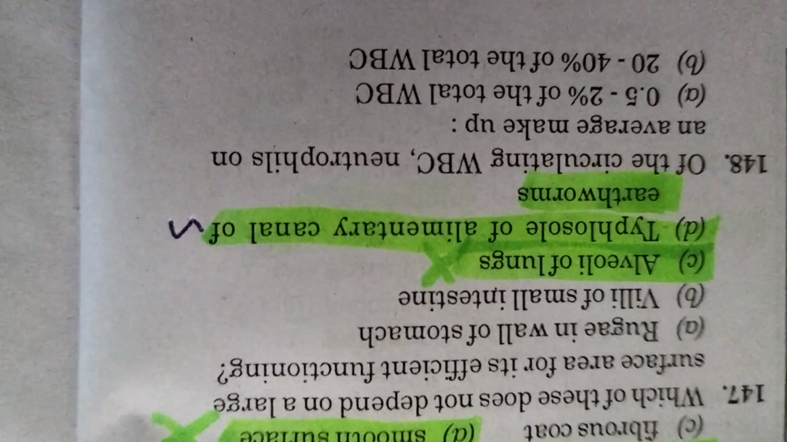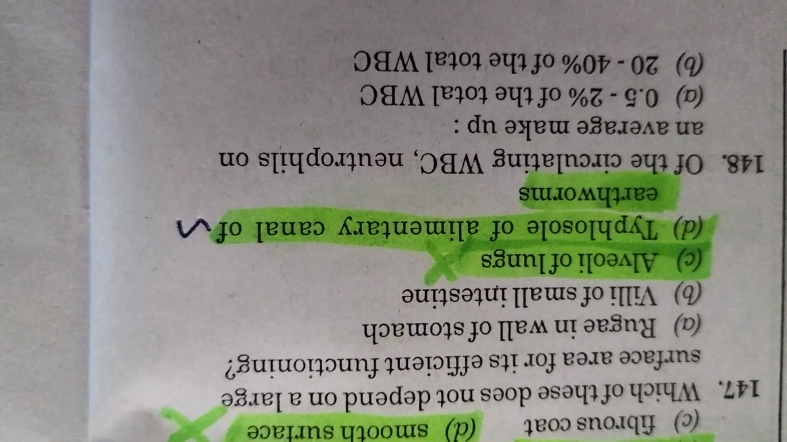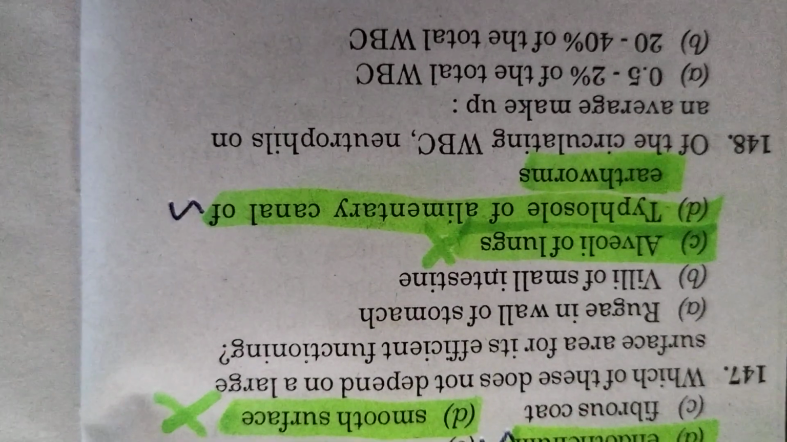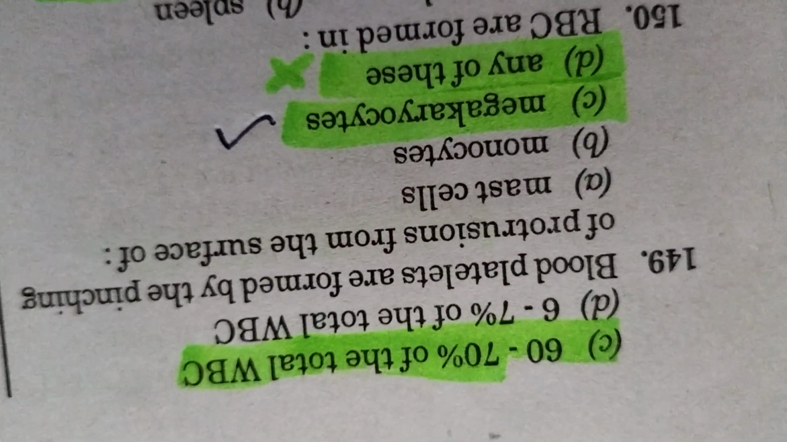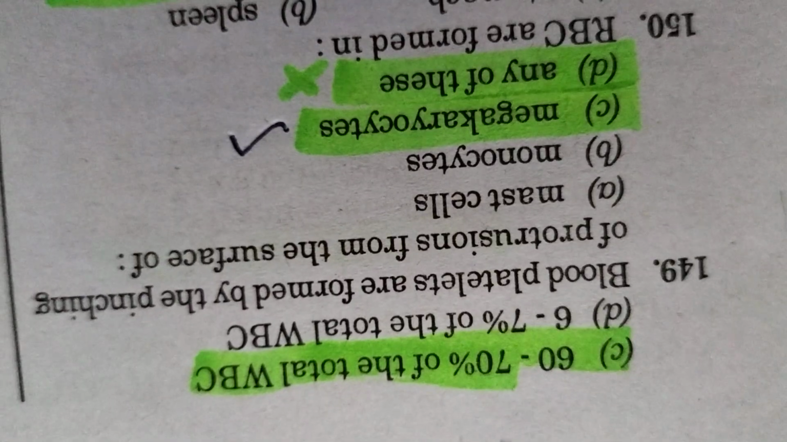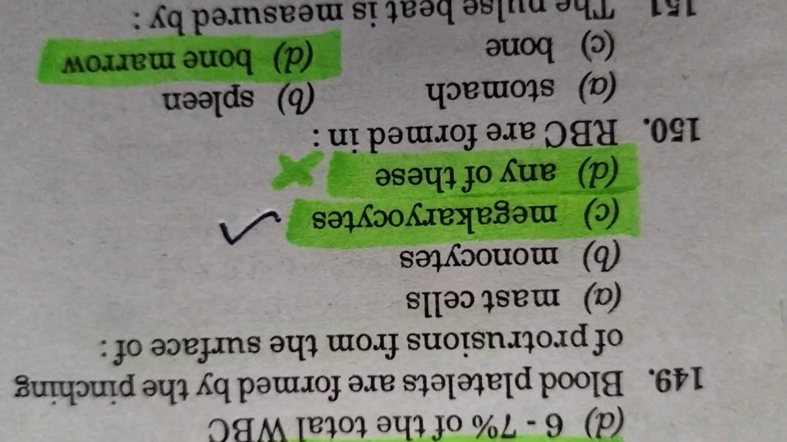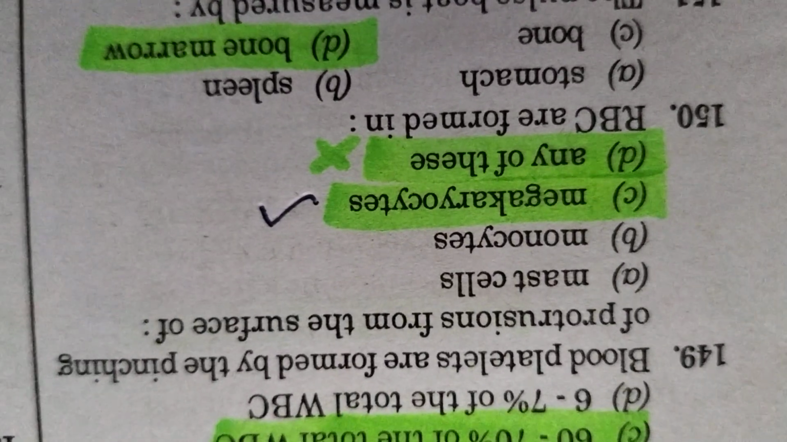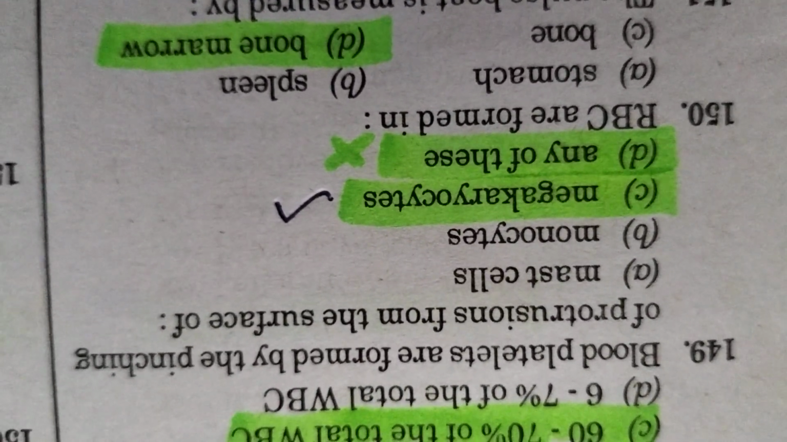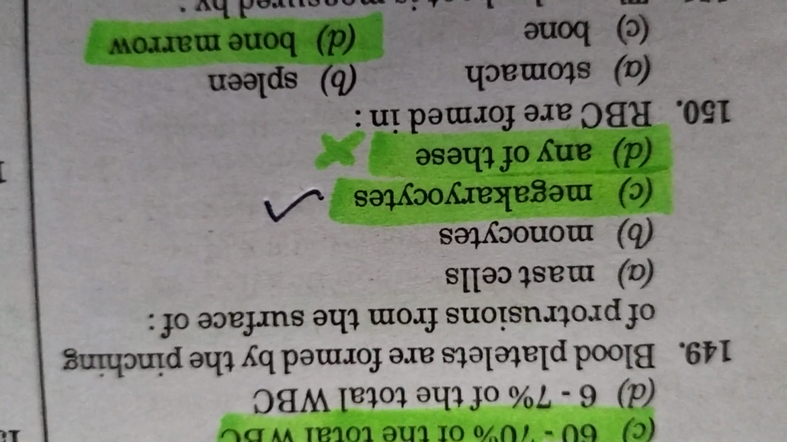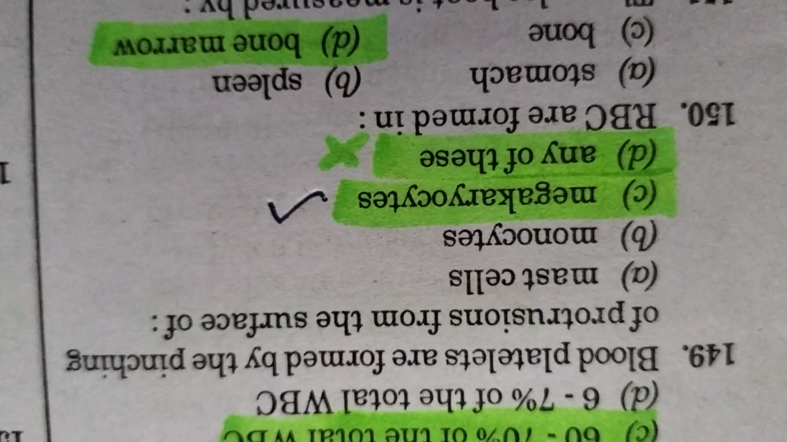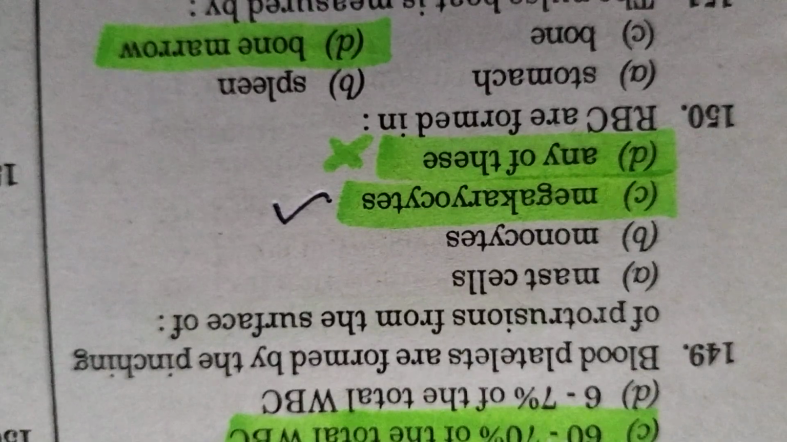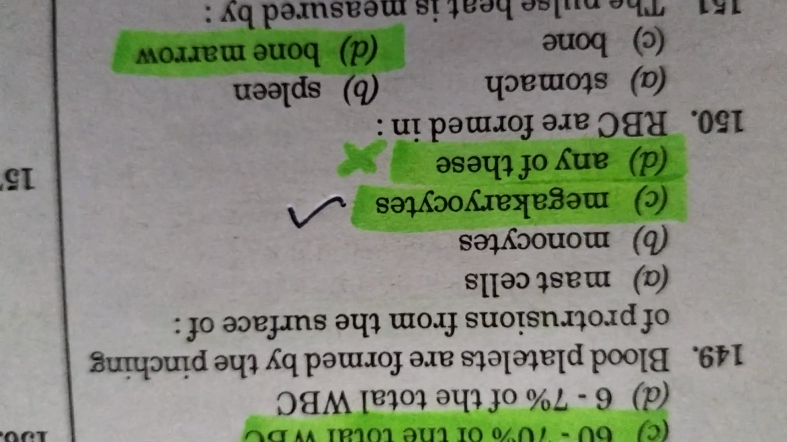Of the circulating WBC, neutrophils on an average make up 60 to 70% of total WBC. Blood platelets are formed by the pinching of protrusion from the surface of megakaryocytes. RBC are formed in bone marrow,